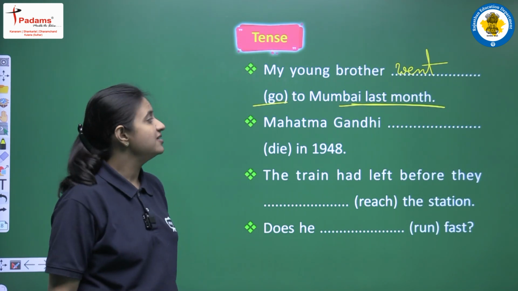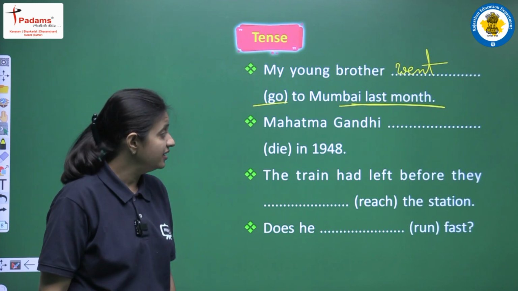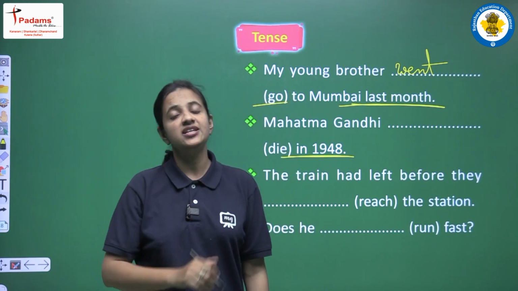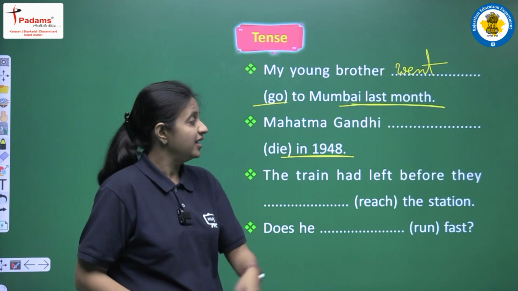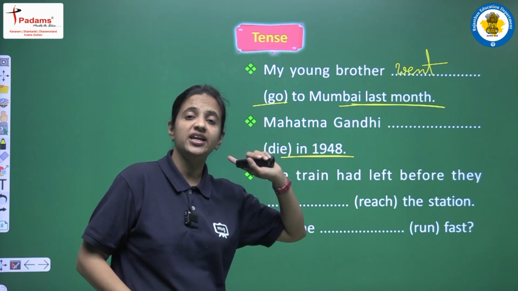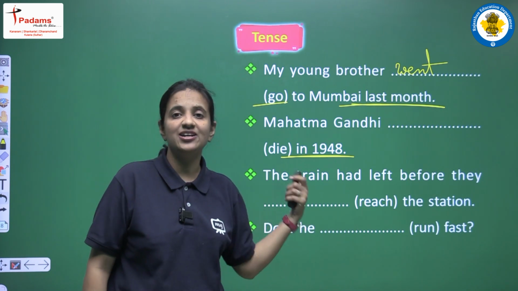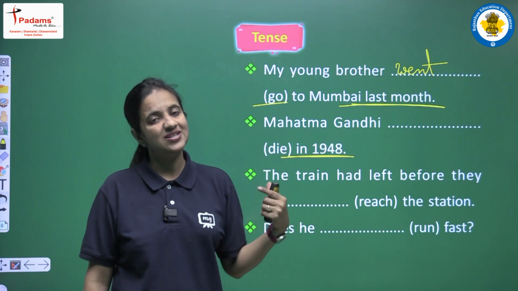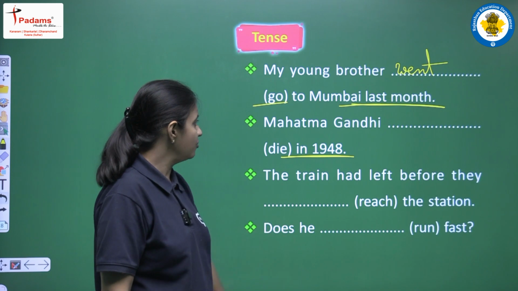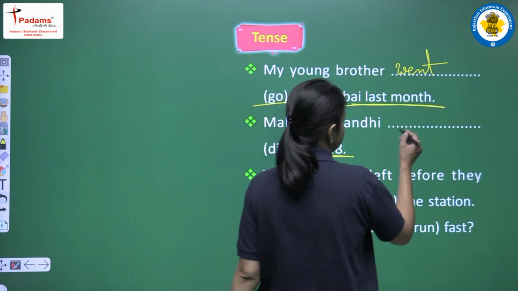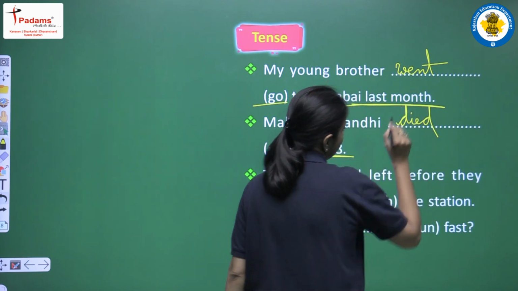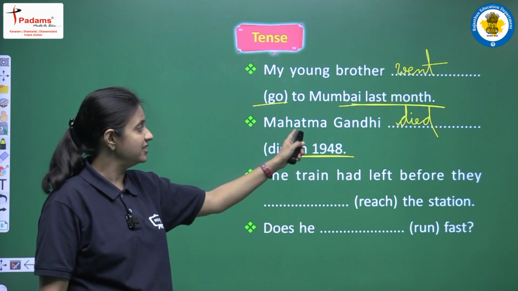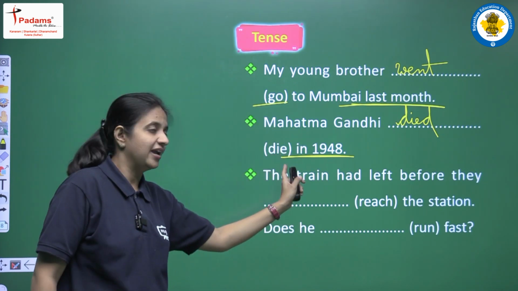Okay. Next is: Mahatma Gandhi died in 1948. In this sentence also we have some past time. Here we are talking about a past event that happened in a past time, that is 1948. So this is also the indication that we have to use past simple tense here. Again, this is a positive sentence, so we have to use the second form. The main verb is die, and the second form of die is died. So we won't write any helping verb. We will just write the second form of the main verb, and the sentence will be: Mahatma Gandhi died in 1948.